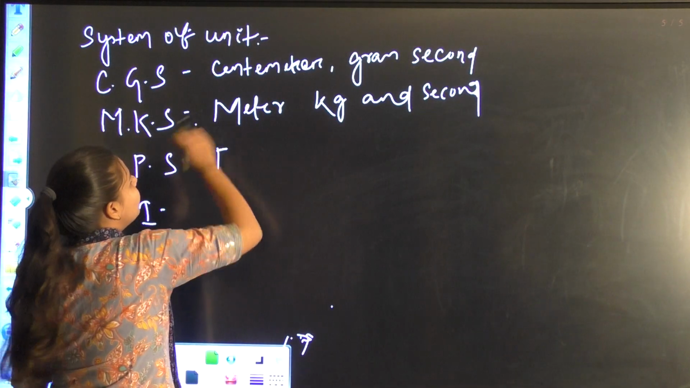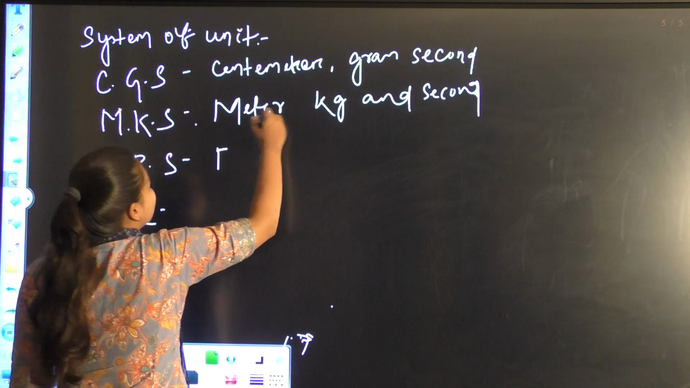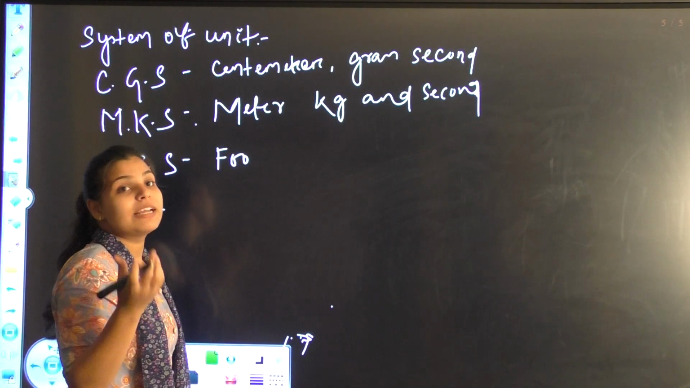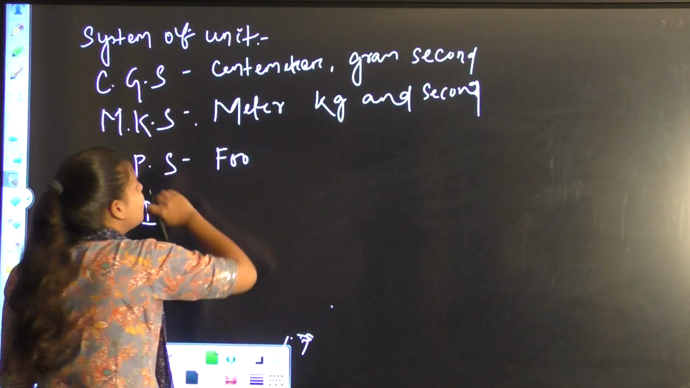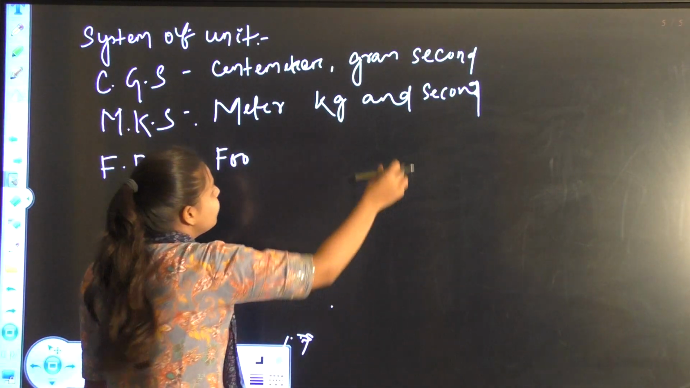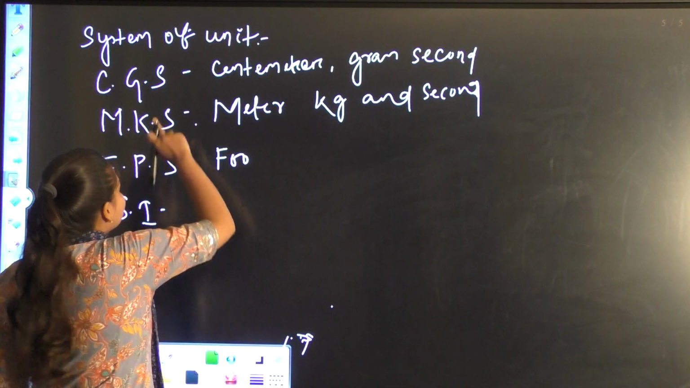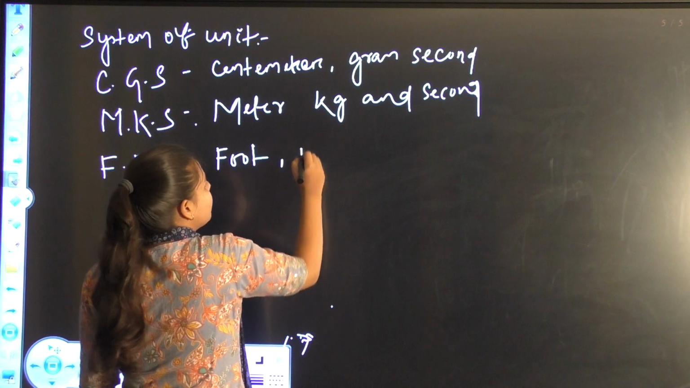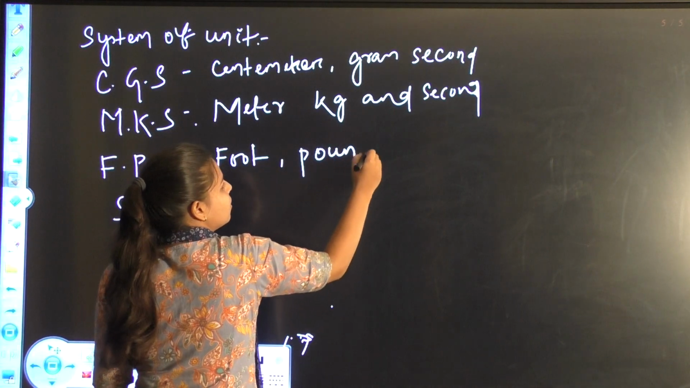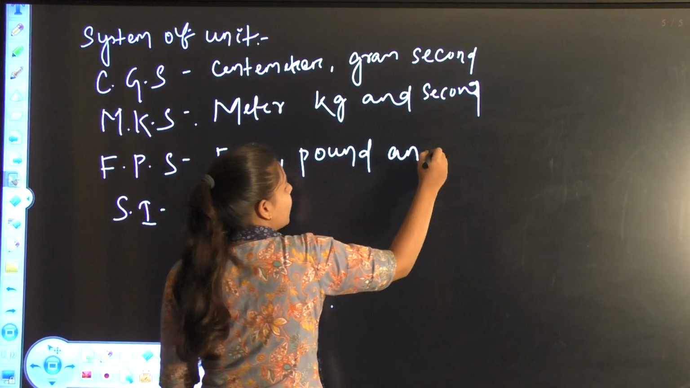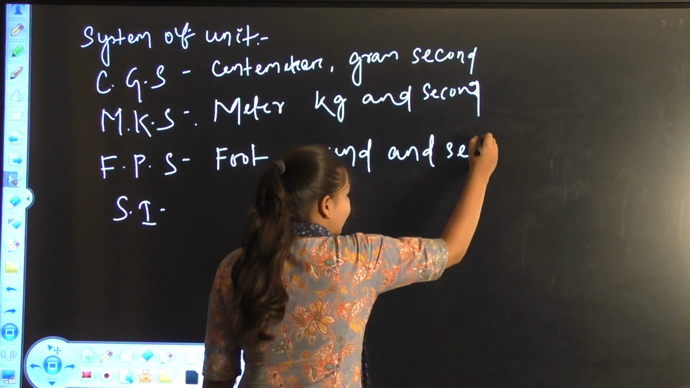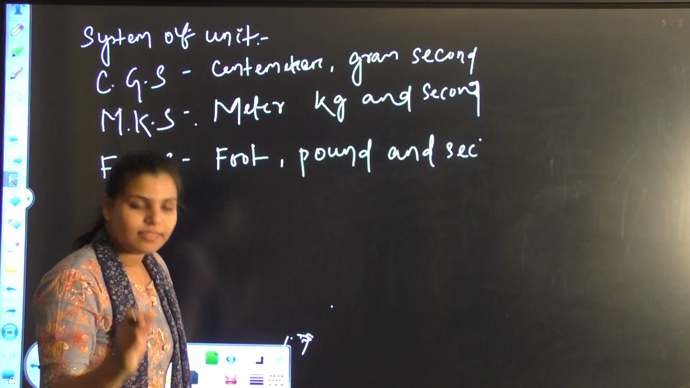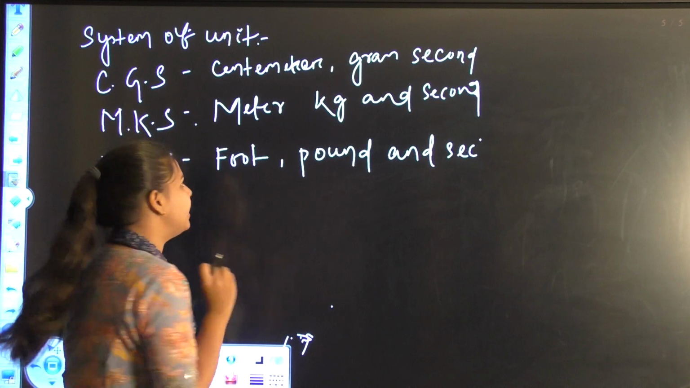Notice that centimeter, meter, foot, these are units of length. Gram, kilogram, pound, these are units of mass. And the third term is the unit of time: second. It means there are 3 basic quantities which you can take: length, mass and time.